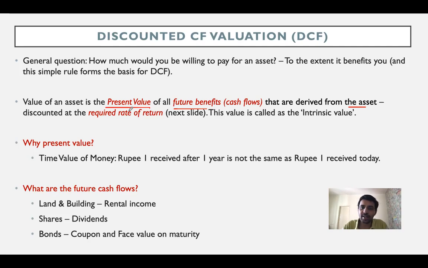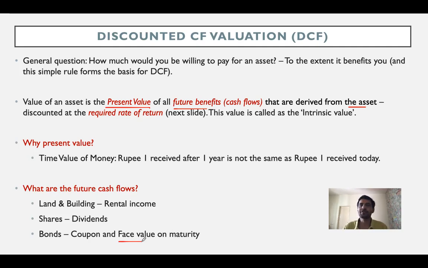When you're buying a share, your future benefit is going to be in the form of dividends, right? And when you're buying a bond, your future benefit is going to be in the form of coupon and face value that you receive upon maturity. Actually, the better term to use over here would be the redemption value. But in 90% of the cases, the face value is generally equal to the redemption value. And therefore, for the ease of convenience, you just say face value received on maturity. But what you actually receive on maturity is the redemption value, which need not be equal to the face value. There can be a premium as well, right?